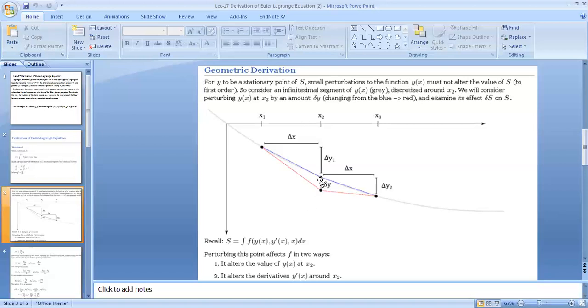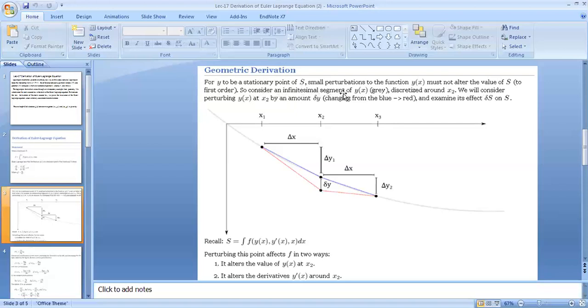Here this blue segment of this cycloid is being perturbed, and this perturbation can be seen in the form of these reddish lines, and we can say that for y to be a stationary point of functional S, a small perturbation to the function y of x must not alter the value of S.